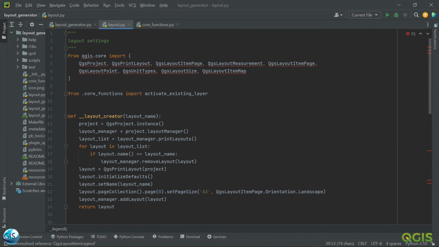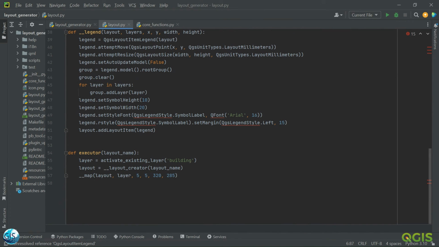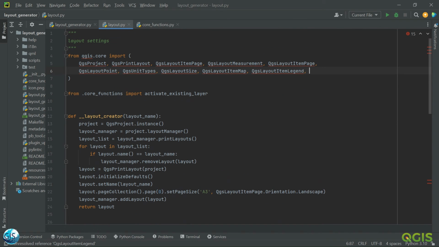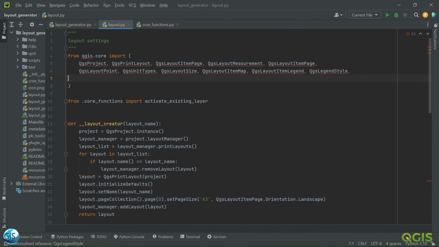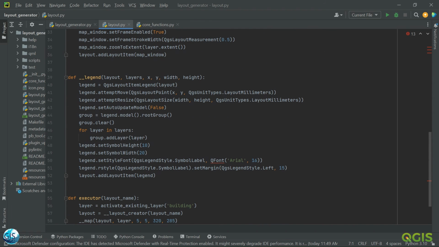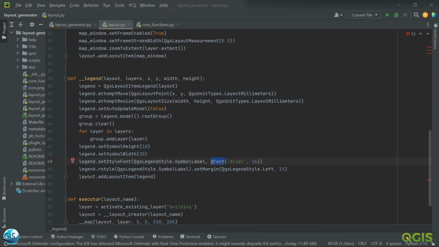So we need to call the officer, and also we have our QGIS legend style, and also we have our QFont. I don't think it is from Qt Core.